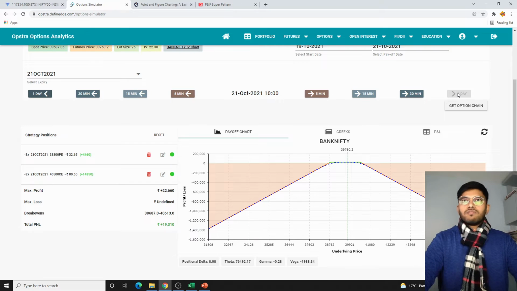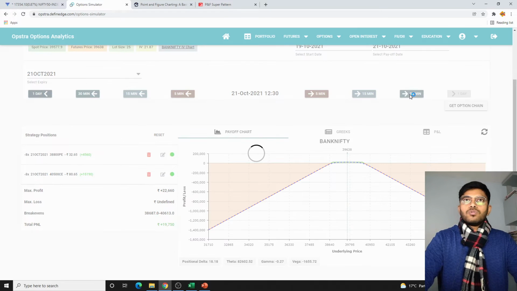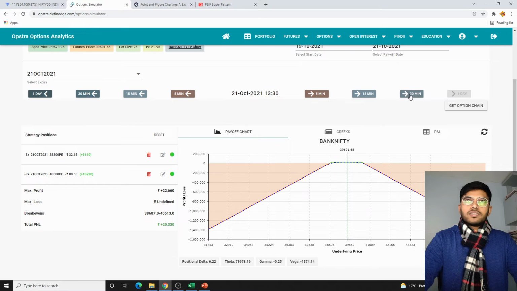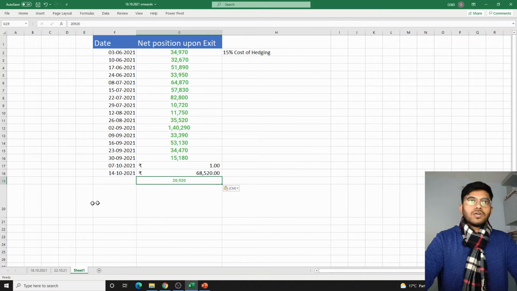The next day, a profit of 19,000. Well, luck. So 10 o'clock now, this is the expiry day. Let's see what has happened at 2 o'clock. So that's our exit point, 2 o'clock. At 2 o'clock we have tucked in around 20,920, quite well. So 20,920.